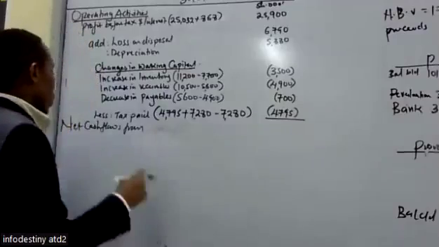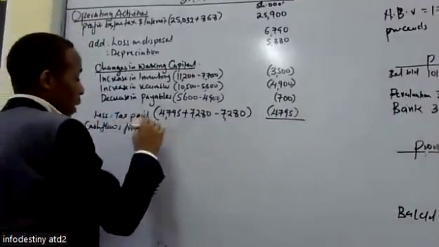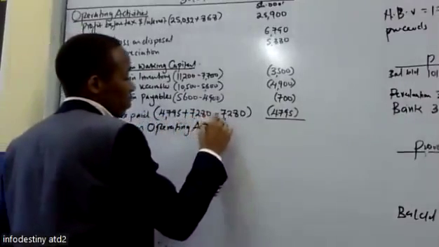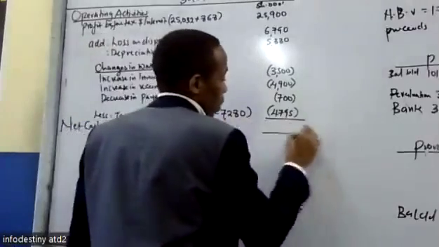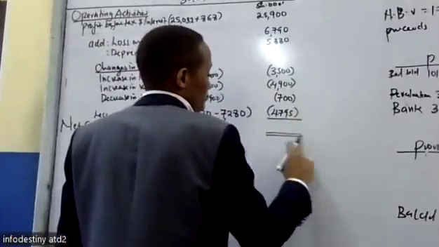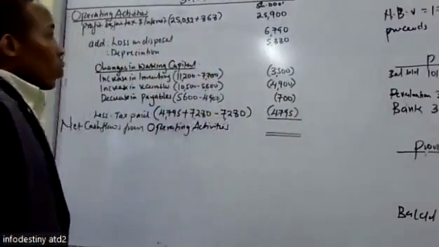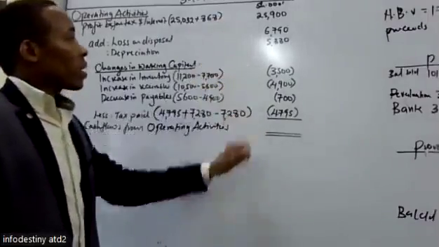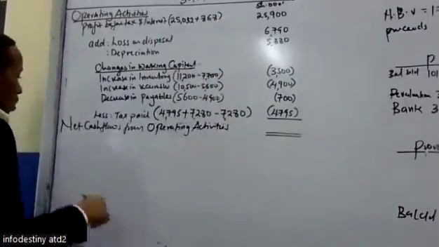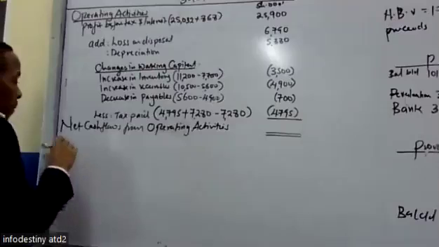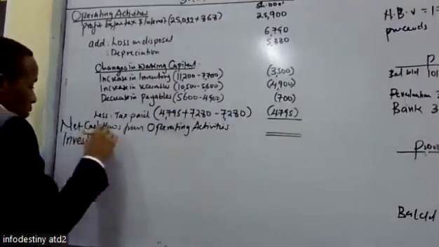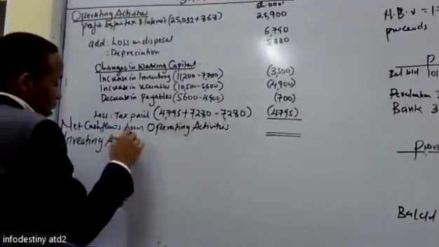Yes. So we can have the net cash flows from the operating activities. From the operating activities, we add from top, then we minus those items. Then from there we go to the investing activities.